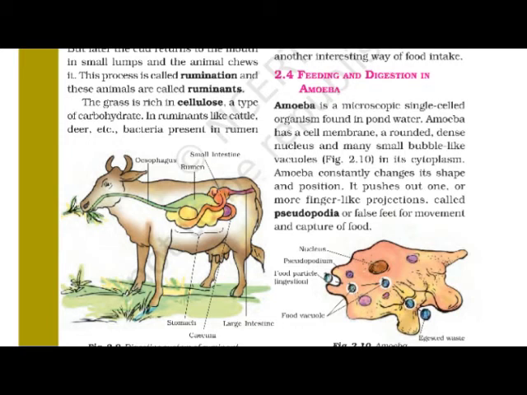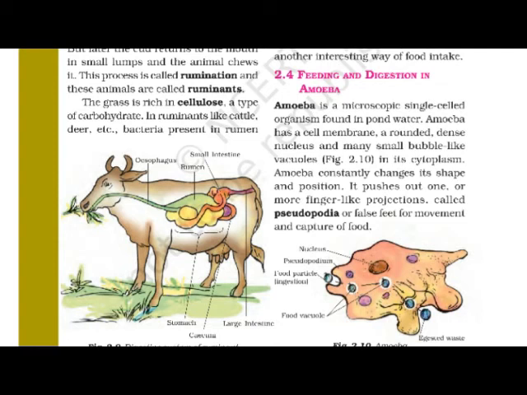Pseudopodia are also known as false feet, used for movement and to capture food. In the figure you can observe the pseudopodia, which are outward finger-like projections that help in the capture of food.